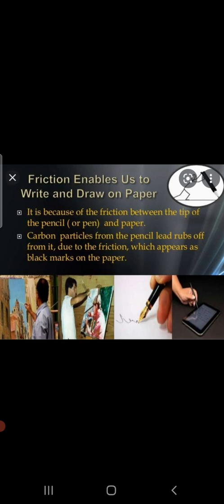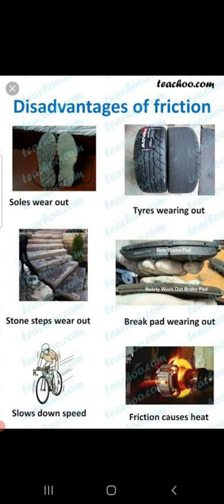The other examples where we can see friction being useful to us could be lighting a matchstick, sewing clothes, tying a knot, or fixing a nail on the wall. These are some of the examples where friction is very much necessary and helpful for us. But at the same time, we also have certain disadvantages of friction, like friction wears out the rubbing surfaces like screws and ball bearings of machines or soles of shoes.